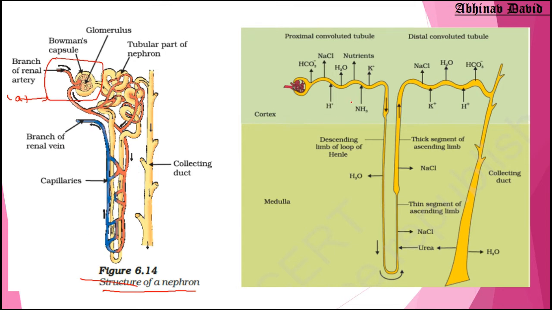Now on the right side of the diagram, there is another diagram where the nephron is opened. So you can see this first part is the filtration part, A, and the rest of the part from here to here is the tubular part, that is B. So A is the filtration part and B is the tubular part. These are the two main parts of the nephron.